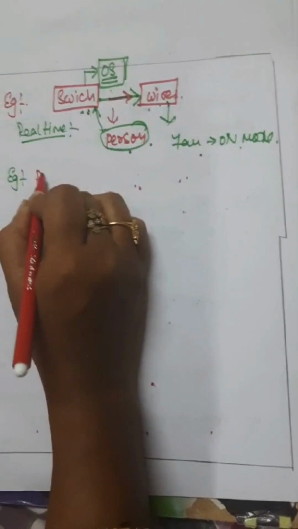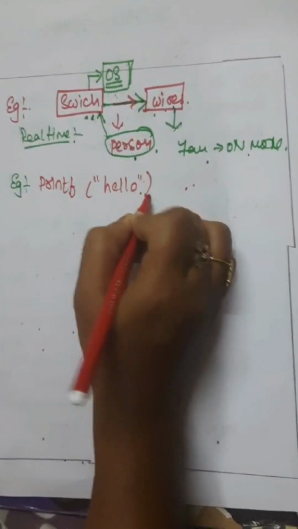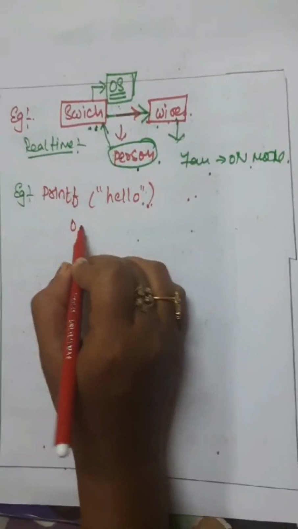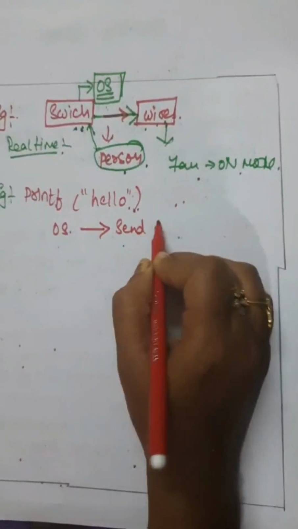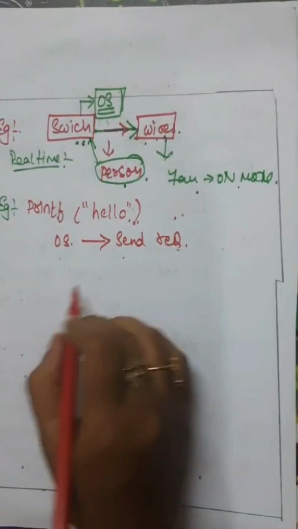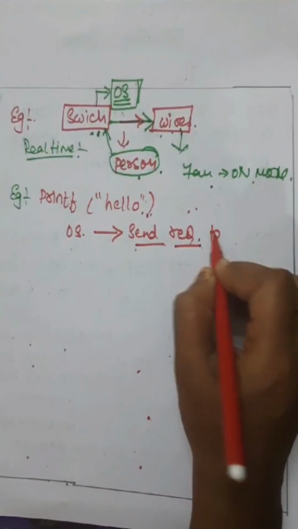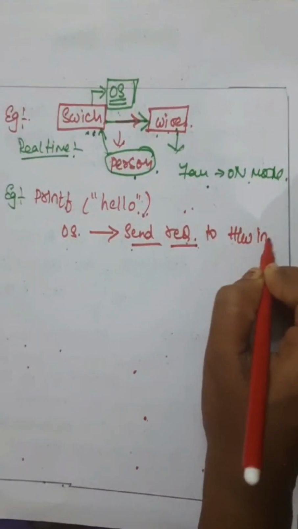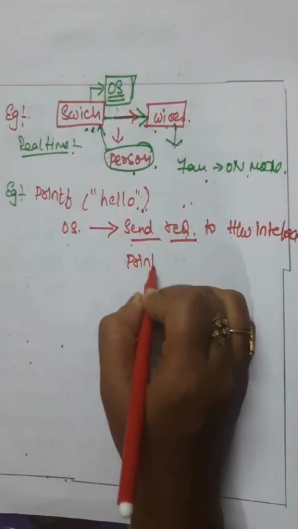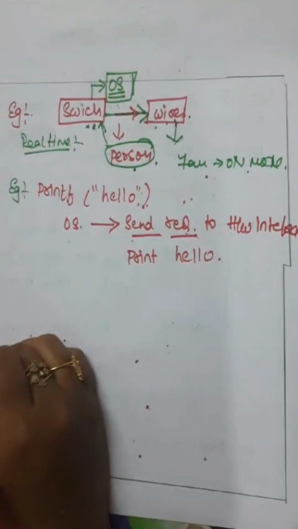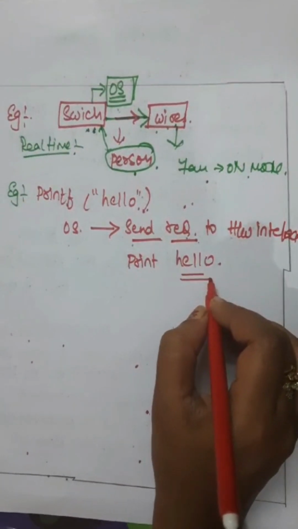For example, I will give you a computer example. Suppose we are printing a hello program with printf hello. What will the OS do? OS will send a request. What I discussed previously, a system call means sending a request to the hardware interface, to print hello. This is the interface of an operating system.